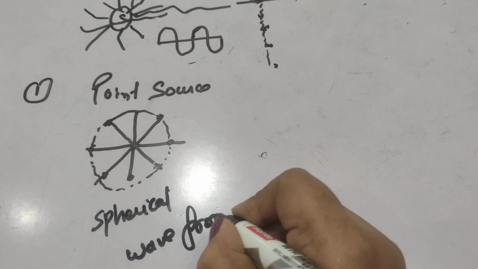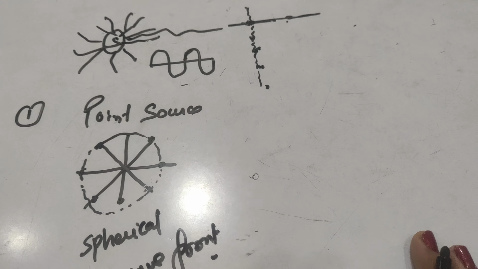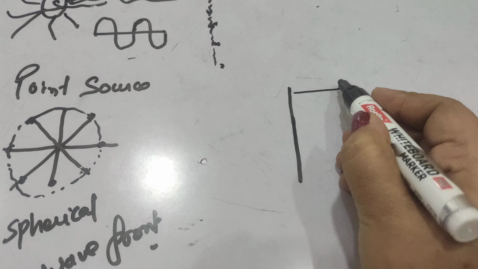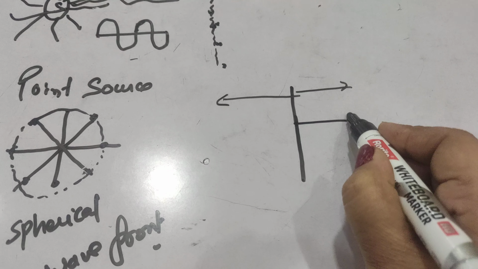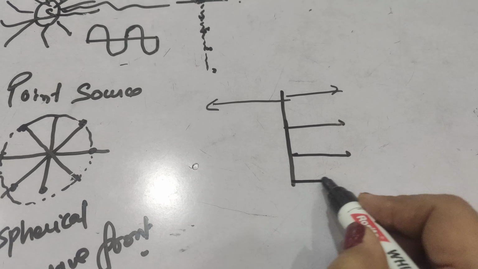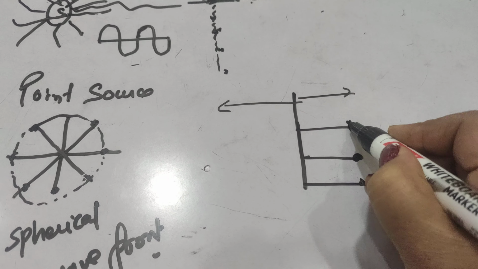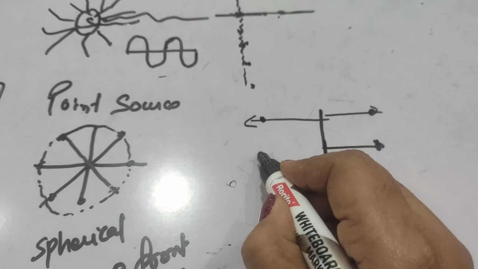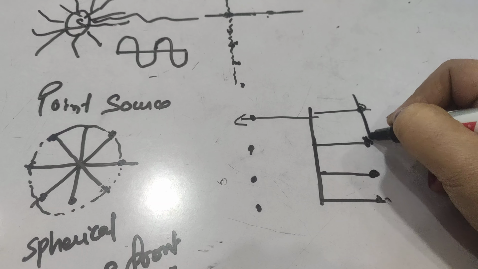Similarly, if we have a line source, which emits light in this way, it will sense the disturbance in this direction also and in this direction also. At a particular instant of time t, if the disturbance reaches this point and at the same time reaches this point, the continuous locus of these points will be this line.